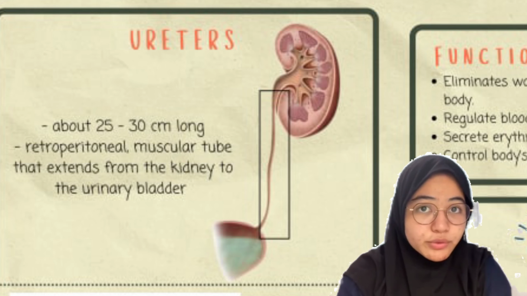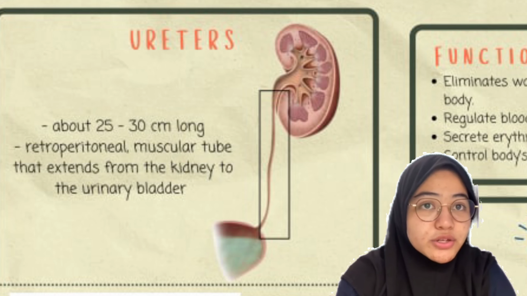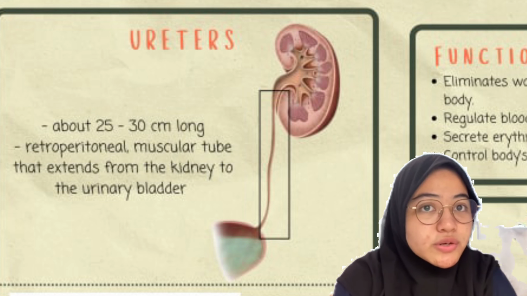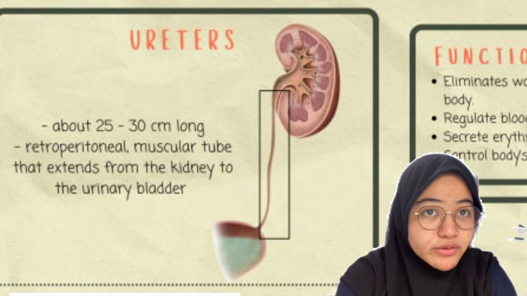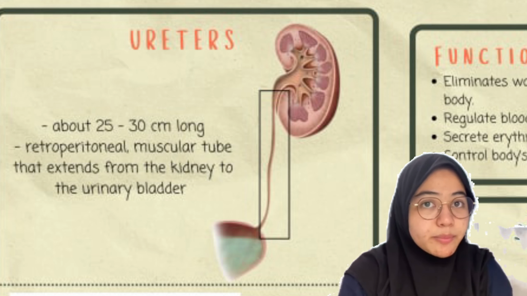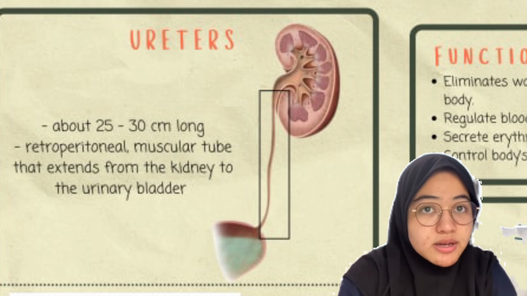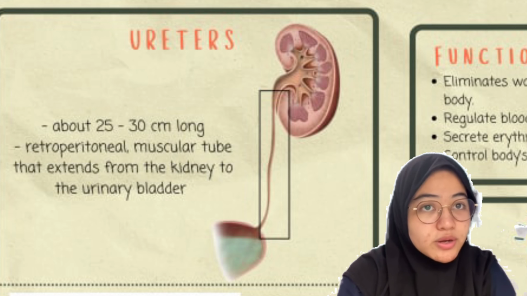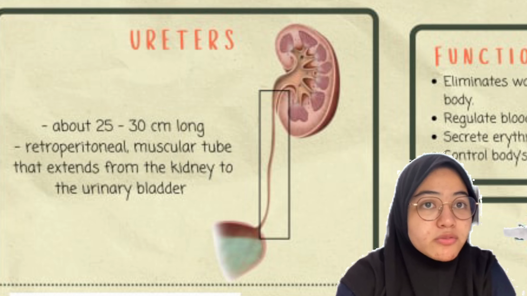As for the gross anatomy of the ureter, it is a retroperitoneal muscular tube that extends from the kidney to the urinary bladder. It is about 25 to 30 cm long, and it passes posterior to the bladder and enters the bladder from below. The flap of mucosa acts as a valve to prevent backflow of urine.